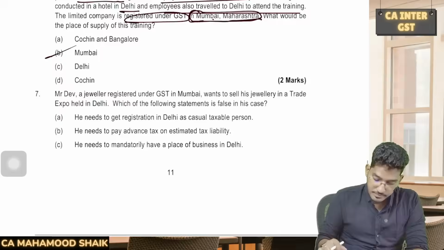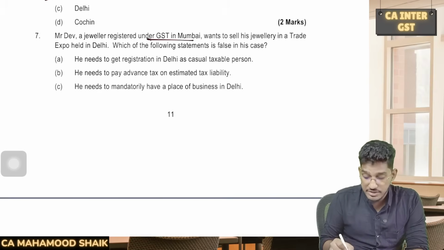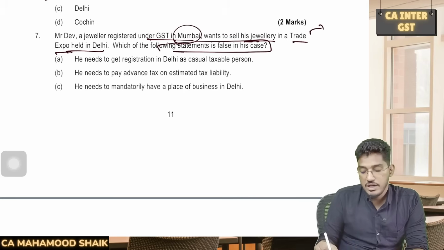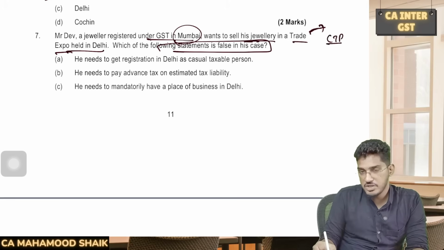Next. Mr. Dev, a jeweler, registered under GST in Mumbai, wants to sell his jewelry in a trade expo held in Delhi. Which of the following statements is false in this case? See, he will become a CTP, right? He is registered in Mumbai, but he wants to go and participate in an expo in Delhi and sell the jewelry there. So he will become a CTP. Will he be required to take registration as CTP?